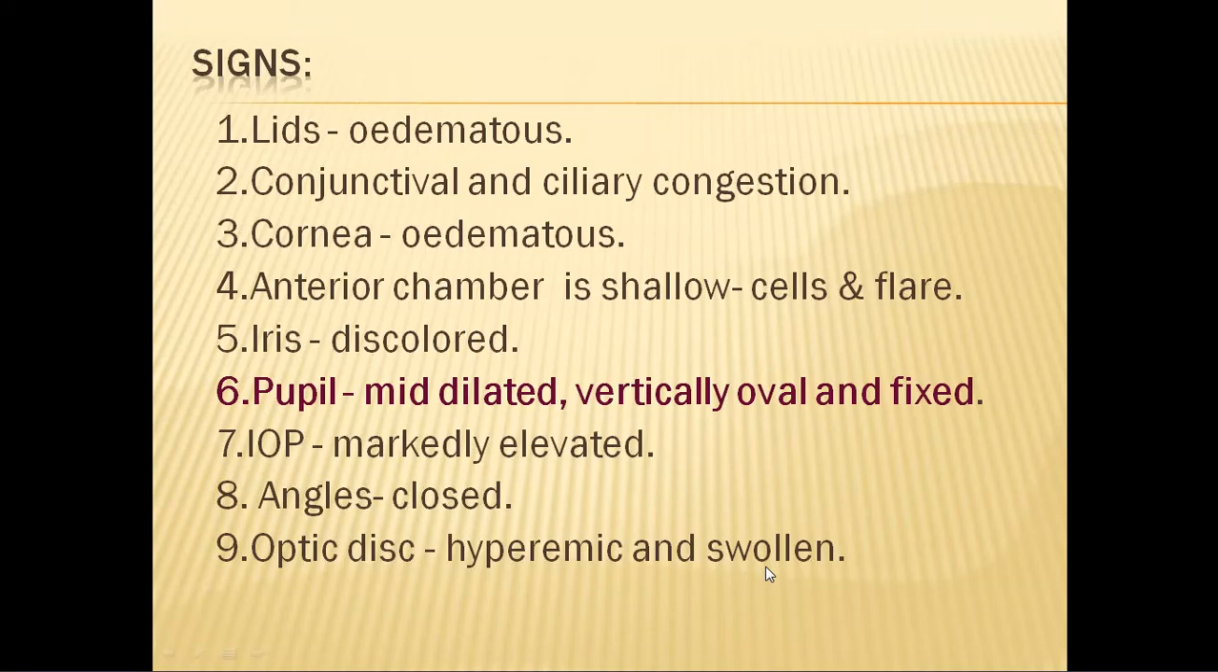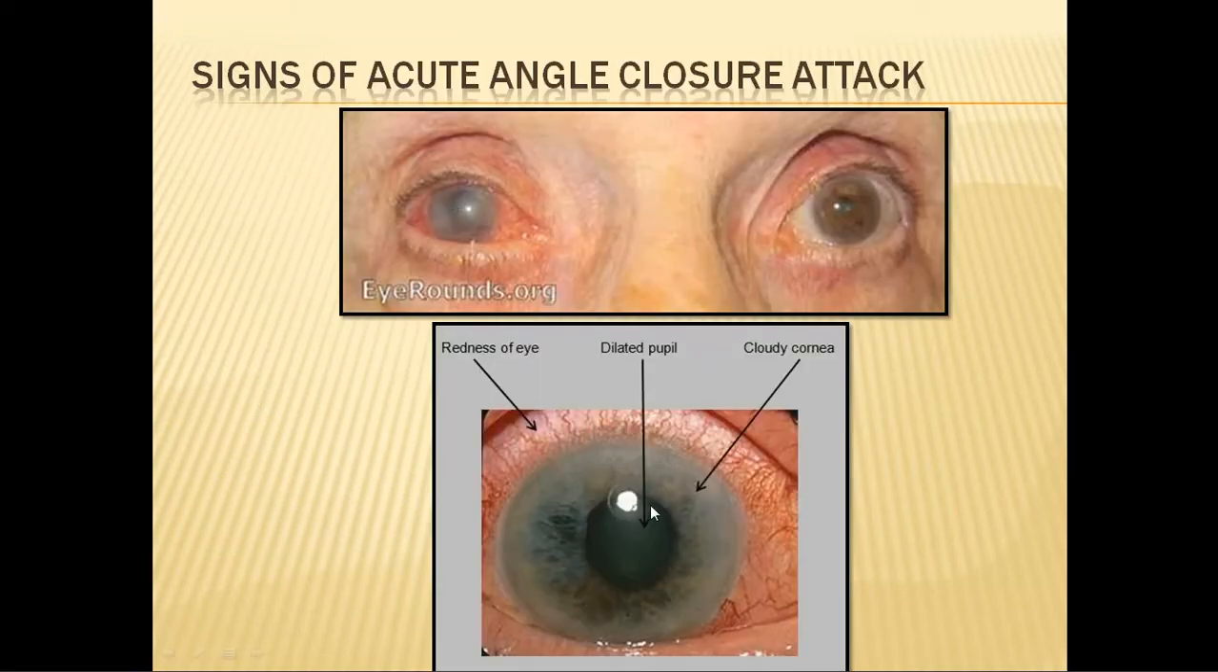So the eye is like this: a red eye, blind eye, painful eye, and when you examine, shallow anterior chamber, hazy cornea, and mid-dilated vertically oval fixed pupil. Fixed pupil means the pupil is not reacting to light.